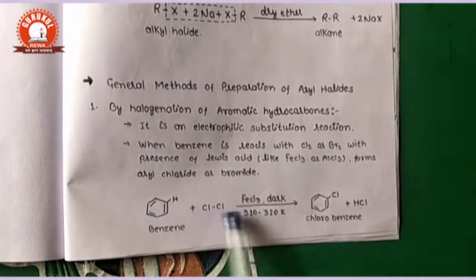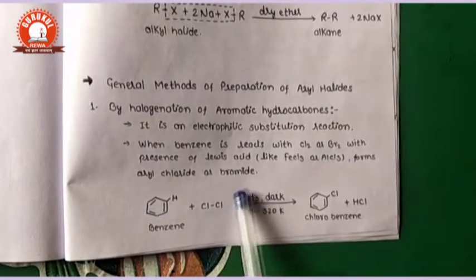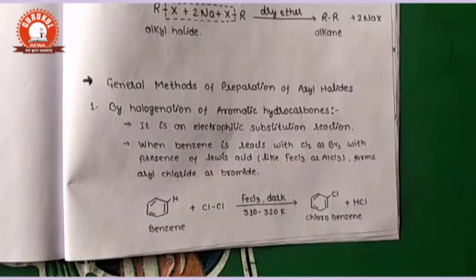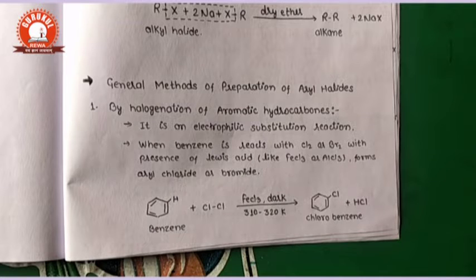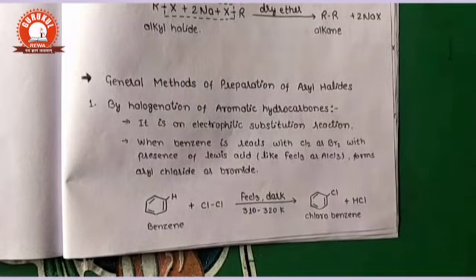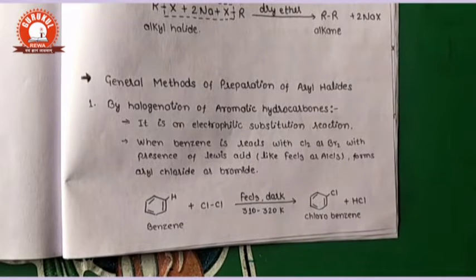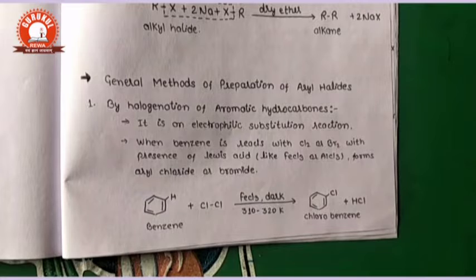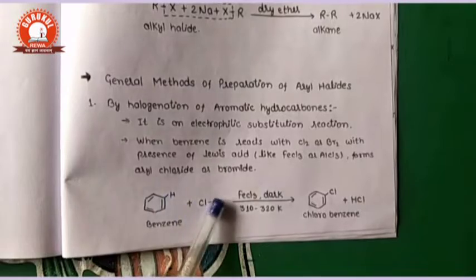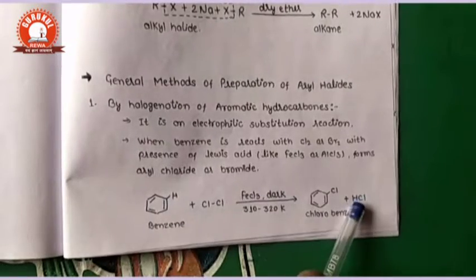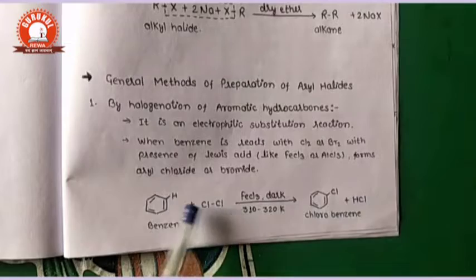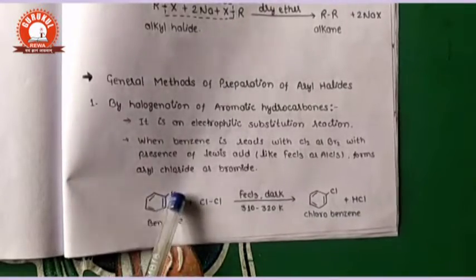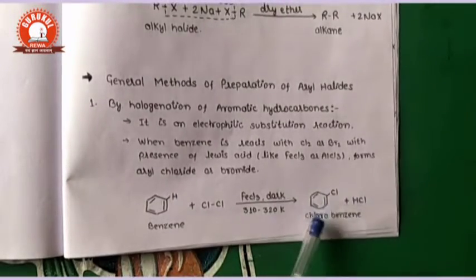Benzene reacts with chlorine in presence of FeCl3, which is a Lewis acid. What is the meaning of Lewis acid? A Lewis acid is a compound which does not complete its octet. Correct. The role of FeCl3 is to help in the formation of the electrophile. In this part, the H will be eliminated in the form of HCl, and the chlorine will be added in place of hydrogen, forming chlorobenzene.